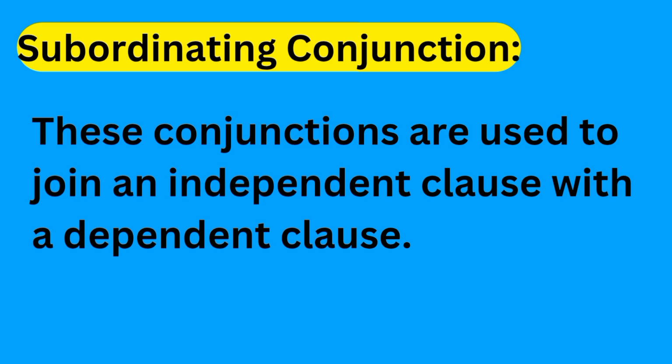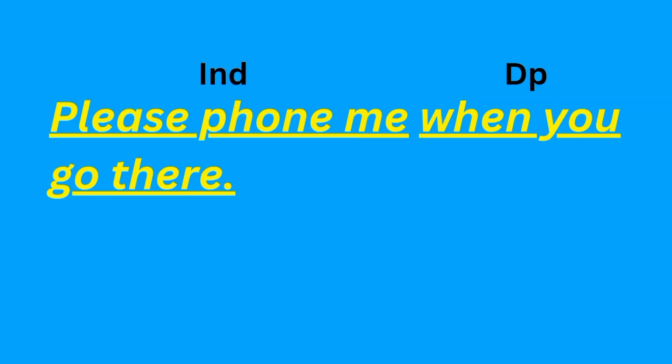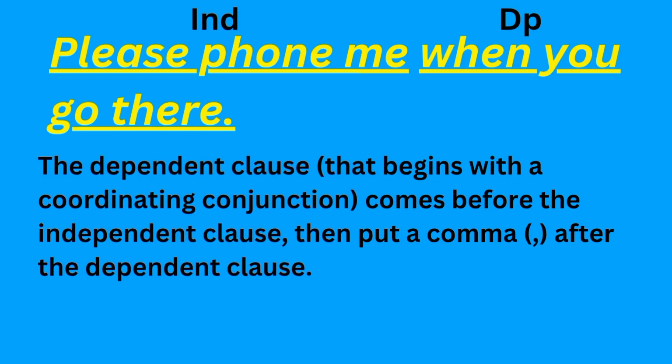Now, subordinating conjunction. These conjunctions are used to join an independent clause with a dependent clause. For example, please phone me when you go there. You can see these are two clauses. The first one is please phone me, which is independent, and the second one is when you go there, which is a dependent clause.